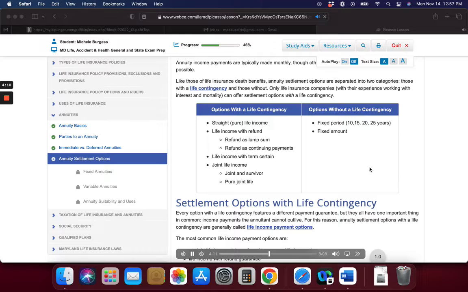joint and 100% survivor. This option pays a monthly sum to 2 people. Upon the death of the first, monthly payments to the survivor continue with no reduction in the amount. Joint and 2/3 survivor. The survivor's income is reduced to 2/3 of the original amount. Joint and 1/2 survivor. The survivor's income is reduced to 1/2 of the original amount. Example: with the J&S option, a higher survivor's percentage will result in a lower initial joint benefit amount.